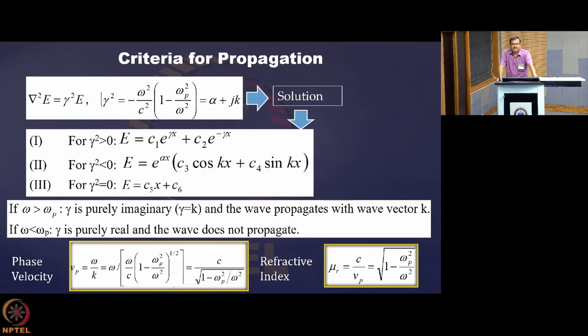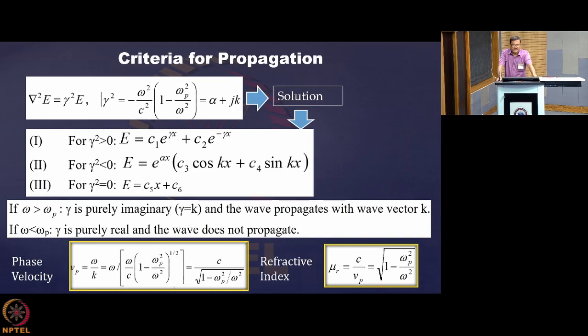So finally what you get is Vp, the phase velocity of the wave, equal to c by square root of 1 minus omega p square by omega square. Once you get the phase velocity, you can get the refractive index of the media. So that comes to be mu equal to c by Vp, and it is square root of 1 minus omega p square by omega square.